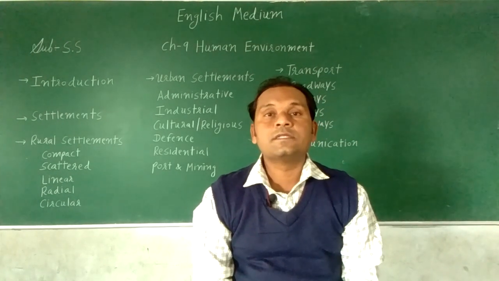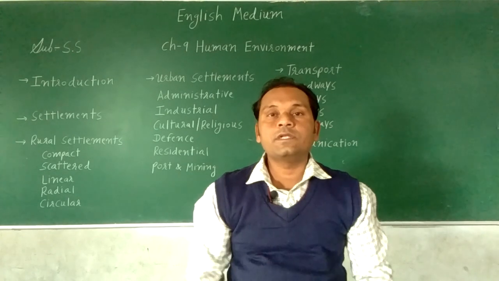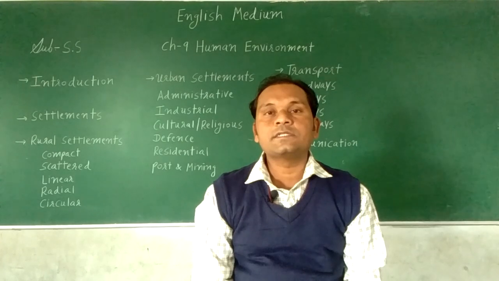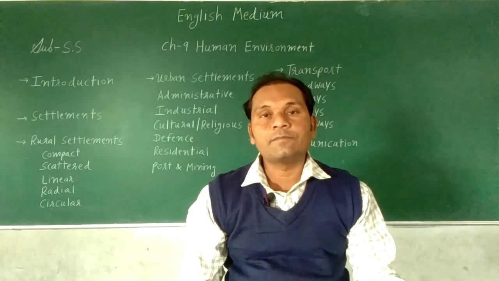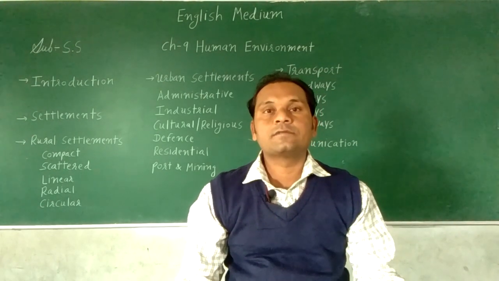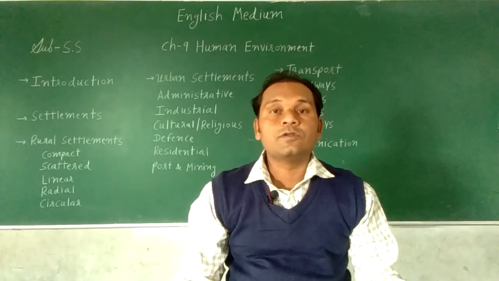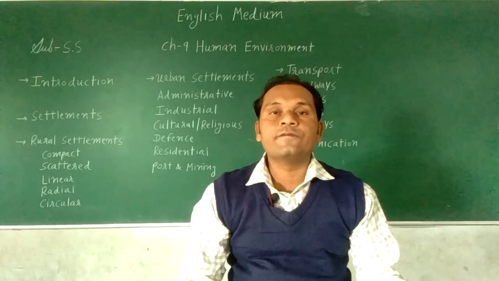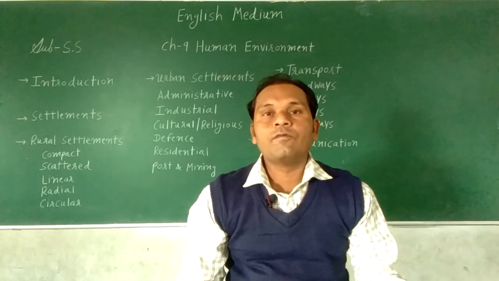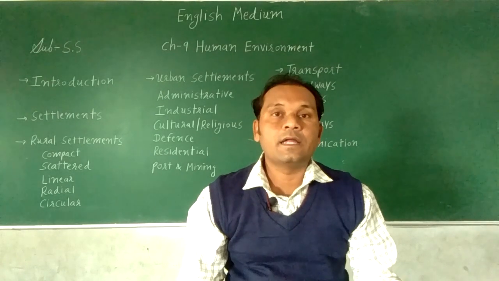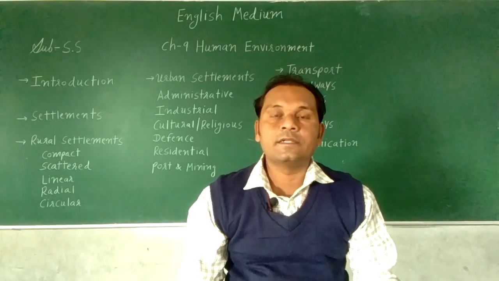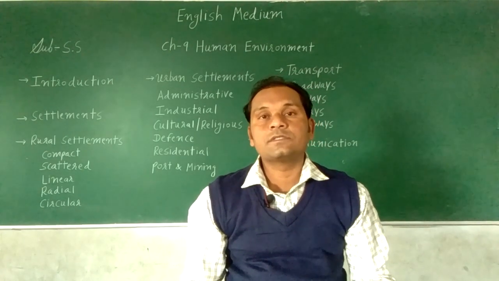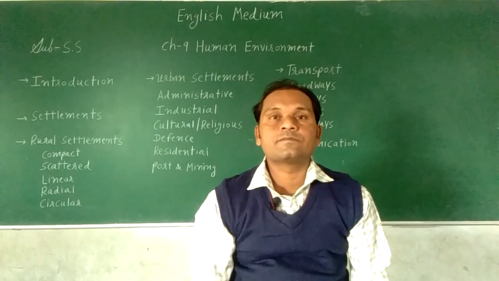That is called a settlement. Human settlements are of two kinds: rural settlements and urban settlements. Men learned to live in houses and then settled at one place nearby water bodies, valleys, mountains, and rivers, and they settled in towns, cities, and villages.